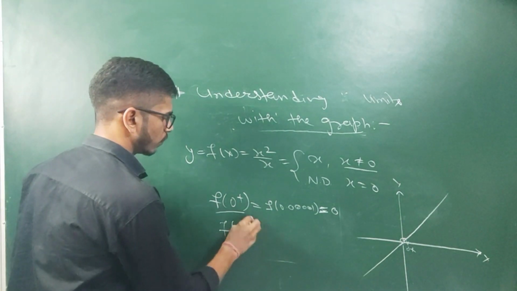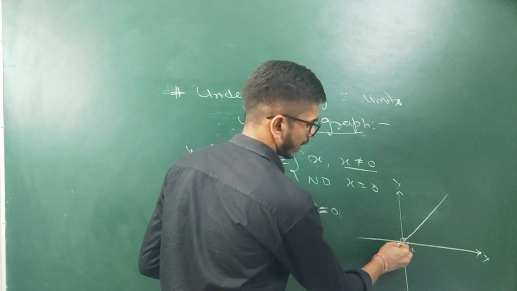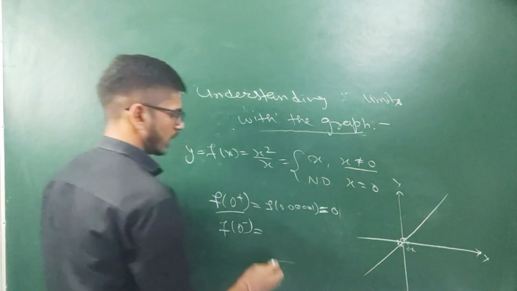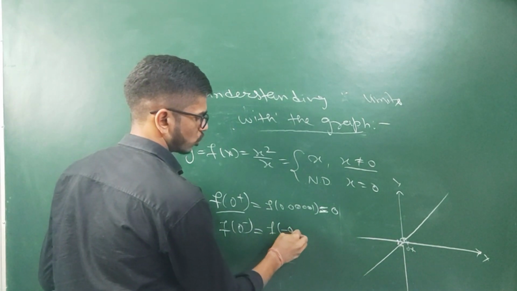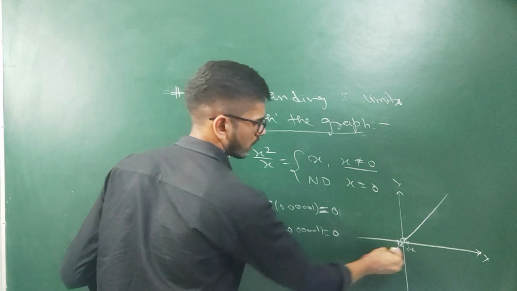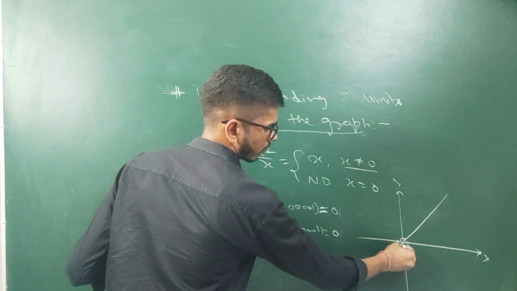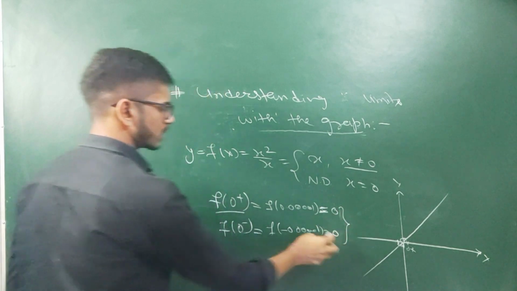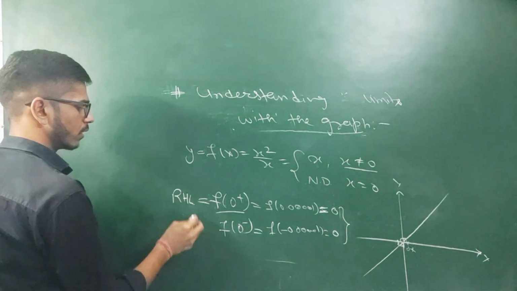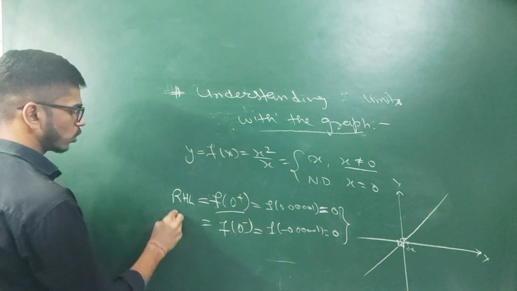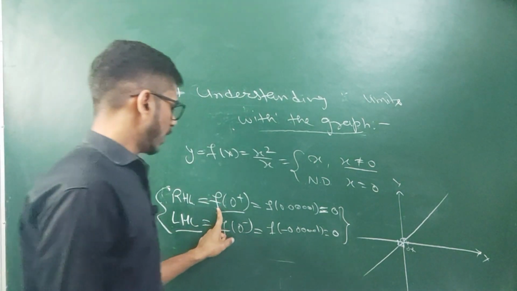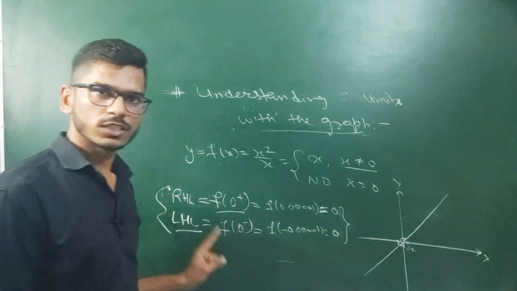In a similar manner we will find the value at 0 minus, which is a number slightly less than 0. At that point if we find the value, it will be f of minus 0.000001, which is approximately equal to 0 itself. So in both cases we are getting the same value. The value at 0 positive we will call the right hand limit, and the value at 0 minus we will call the left hand limit. So f of 0 positive will be the right hand limit and f of 0 minus will be the left hand limit.